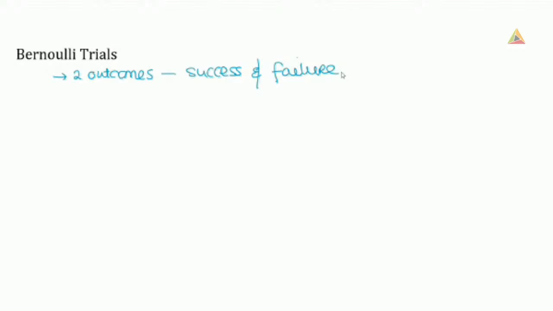But I couldn't say rolling a 1 or rolling a 2 or rolling a 3 because they're 3 different things, so I can't have just 2 outcomes. But you can have rolling a 1 or not rolling a 1. So when we're looking at Bernoulli trials, we always have to look at things as being only 2 possible outcomes, success and failure.